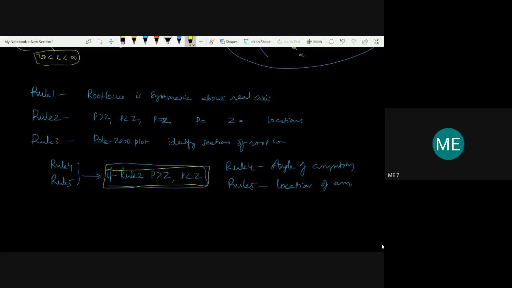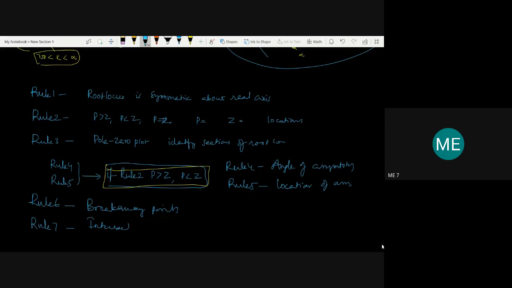Sketching of the root locus. So next, rule 6. Yes, rule 6 is compulsory for all the problems. Rule 6 is breakaway points. So we know the procedure used for breakaway points: write the characteristic equation 1 plus G(s)H(s) equal to 0. Then K in terms of f(s). Then the first derivative of K is found and equated to 0. Then find the roots of that equation, and those roots have to be substituted in the K equals f(s) equation. If K is positive, then that root is called a valid breakaway point.